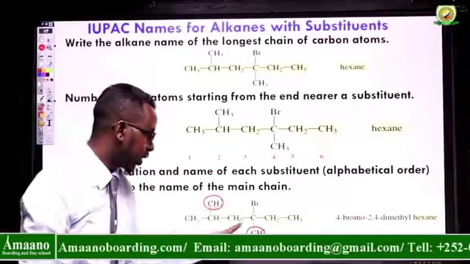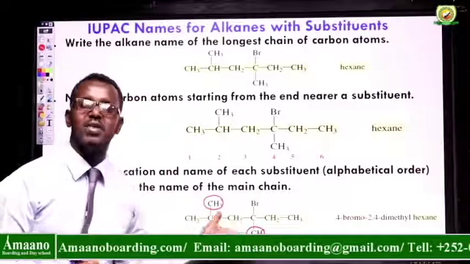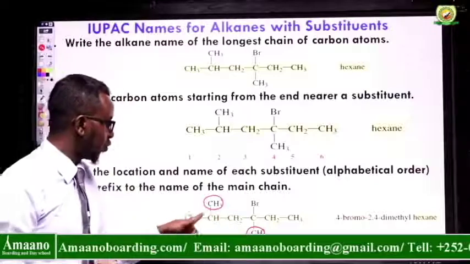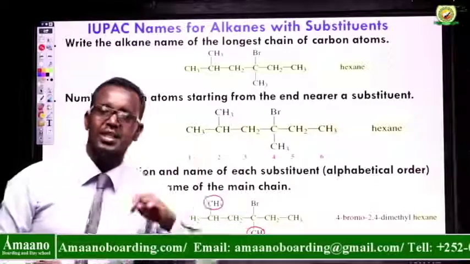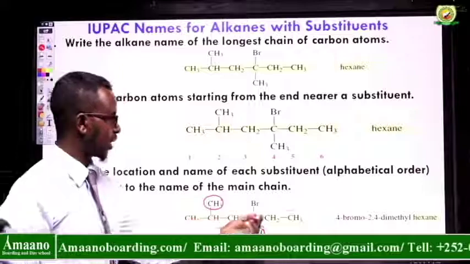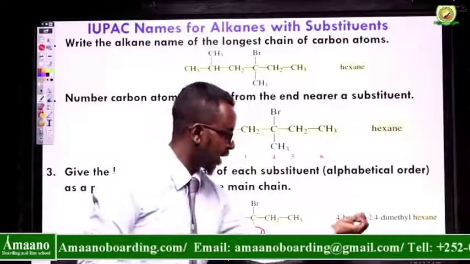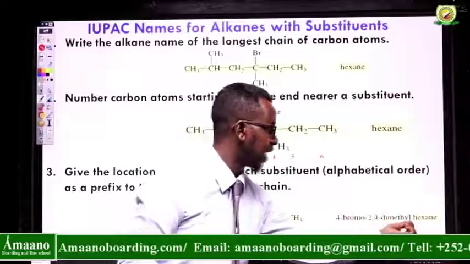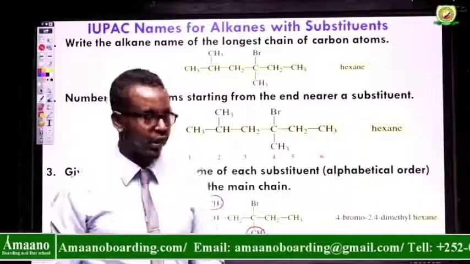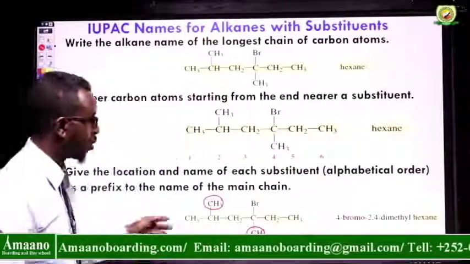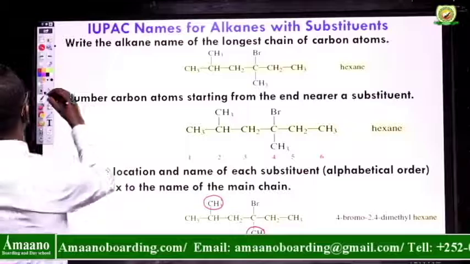Carbon number 2 and carbon number 4 are attached to methyl groups. So I can say 2,4-dimethyl. I can say 4-bromo-2,4-dimethylhexane. So this is how to name an alkane. We shall continue.